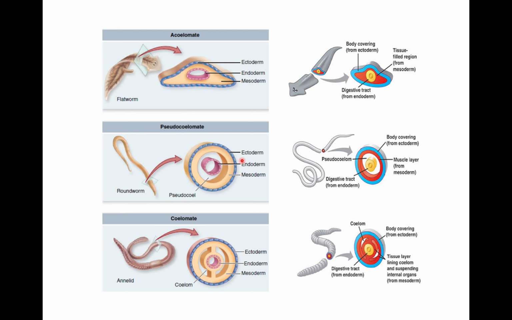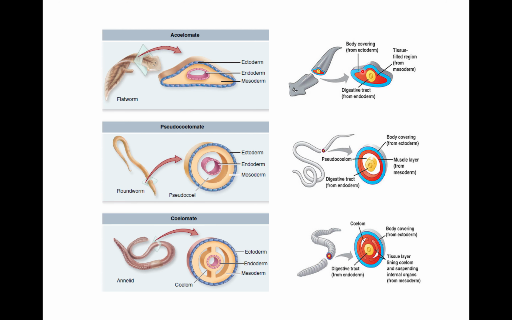Examples of coelomates are annelids, arthropoda, mollusca, echinodermata, hemichordata, and chordata. Examples of pseudocoelomates are nematoda, rotifera, and gastrotricha, meaning Aschelminthes. So now it is clear what is the difference between coelom and pseudocoelom.